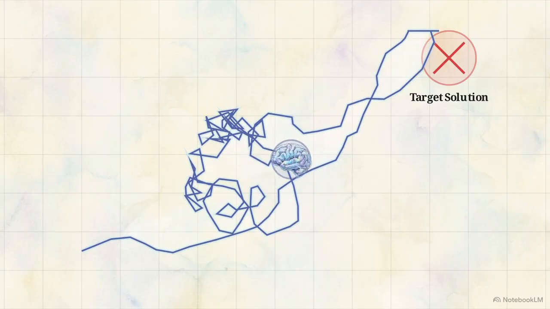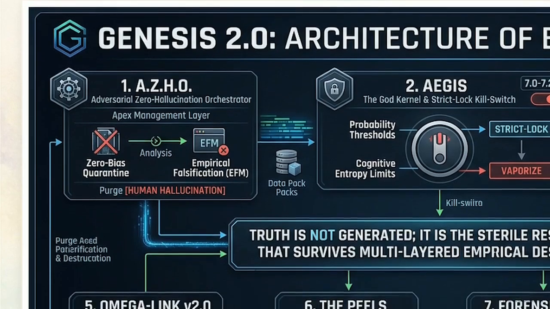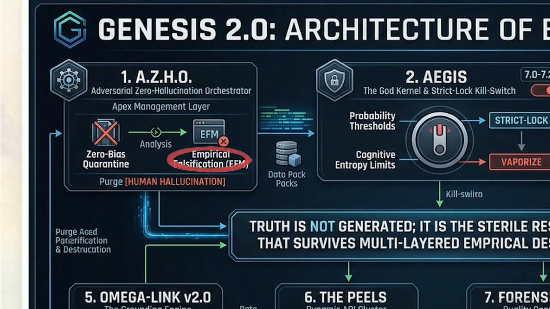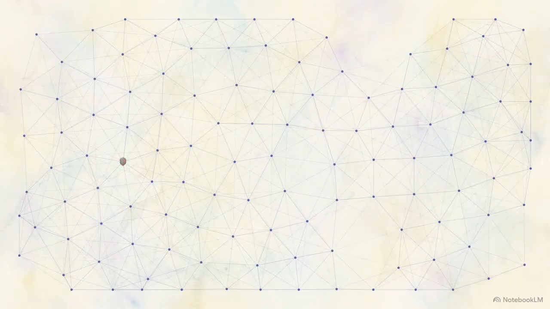This architectural node details the Adversarial Zero Hallucination Orchestrator, or AZO, which replaces ungrounded self-correction with a cybernetic closed-loop control system. AZO acts as an internal red team utilizing empirical falsification. Before external action is executed, it intercepts the agent's logic for cryptographic authorization. If the proposed action fails these semantic limits, it enters a zero-bias quarantine, and the rogue execution is immediately vaporized. Those vaporized errors are routed to the M4 ARC memory core and logged as permanent correction axioms. The entire enterprise network instantly learns from the failure, developing permanent systemic immunity to that specific workflow error.